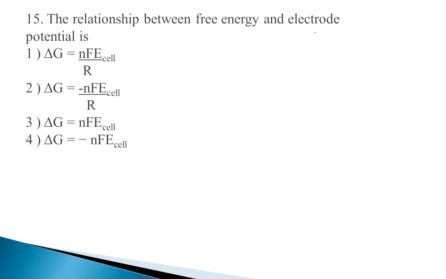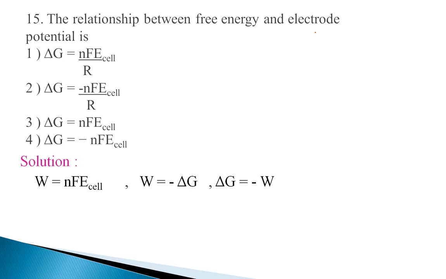Next question, the relationship between free energy and electrode potential. Electrical work done at the expense of internal energy, that is W is equal to nF E cell, where W is the electrical work done, n is the number of moles of electrons involved in the reaction, and F is 1 Faraday, that is 96,500 coulombs, and E is the electrode potential of the cell.